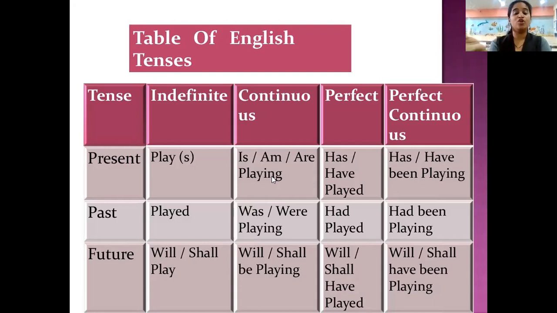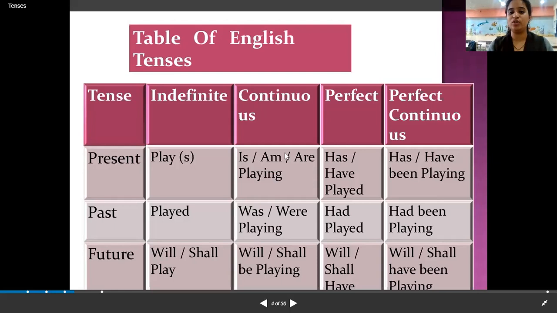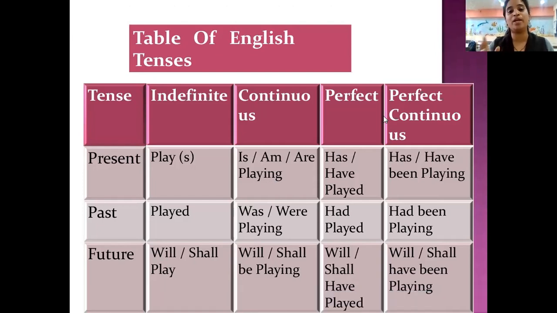So has and have. To make it perfect, what are you going to use? Been, B-E-E-N. En is the past participle of be. So been plus the ing form of the base verb. So that is the mixture of both: the ing form of the base verb, plus to make it perfect, you use the past participle of the be word, and you make it as been.